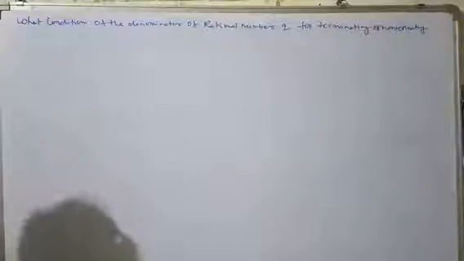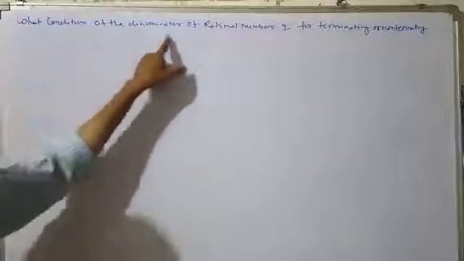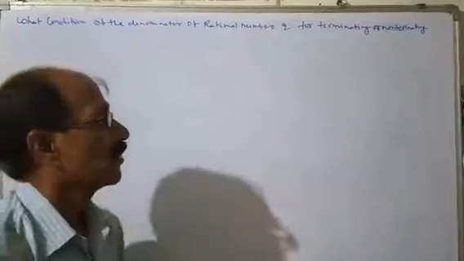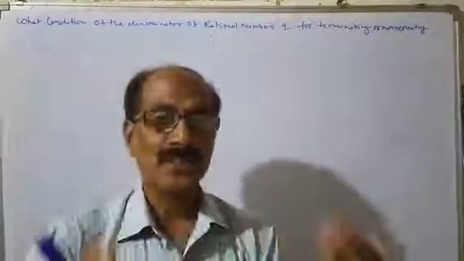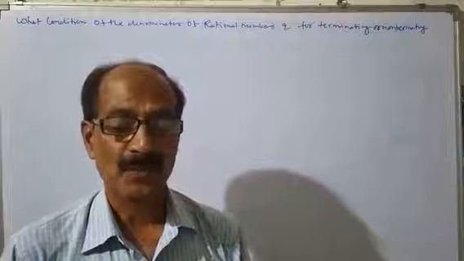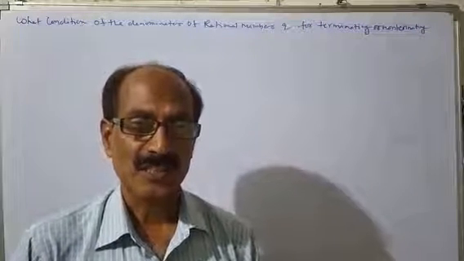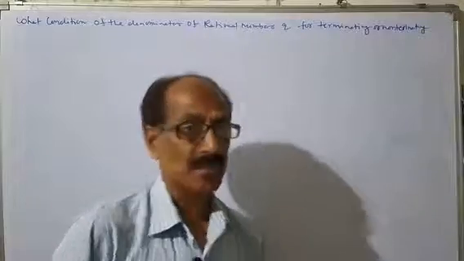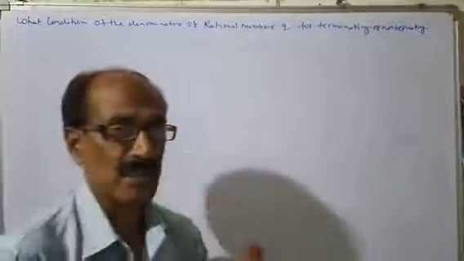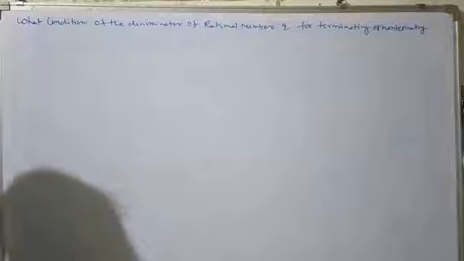The topic is: what condition on the denominator q of the rational number tells us that it is terminating or non-terminating? I am writing some things to help understand that.